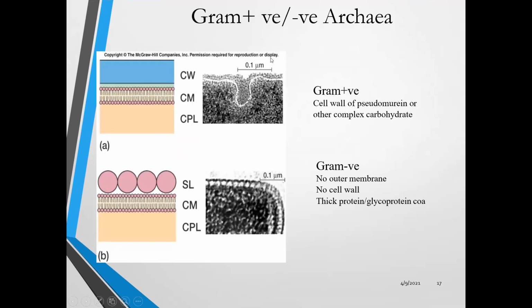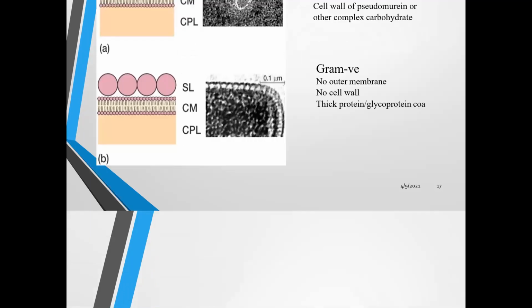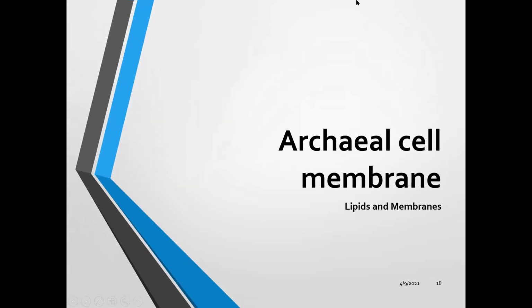This is the diagrammatic difference of gram-positive and gram-negative archaebacteria. In summary, gram-negative: no outer membrane, no complex cell wall, a thick protein or glycoprotein coat. While gram-positive cell wall is made up of pseudomurein and other complex carbohydrates. Okay. Now we will see the archaebacterial cell membrane.